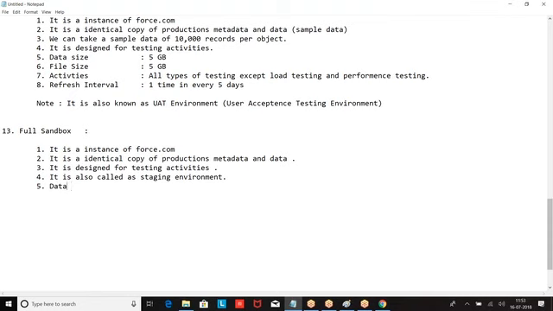Data size, file size, exact size of production. Designed for testing activities, all types of testing, including load and performance testing.